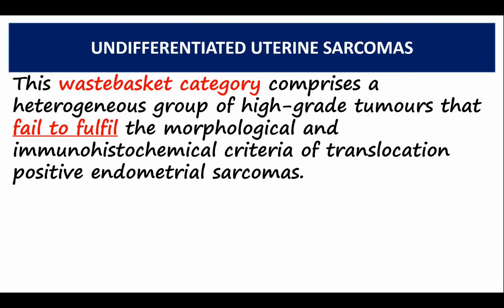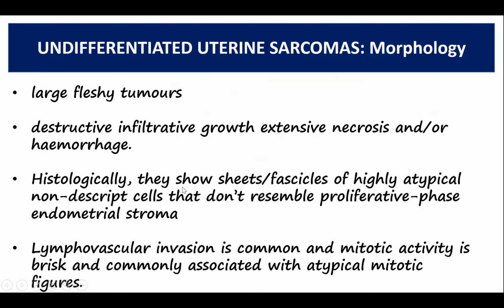The last category is undifferentiated uterine sarcomas. This is a wastebasket category that comprises a heterogeneous group of high-grade tumors that fail to fulfill the morphological and immunohistochemical criteria of translocation-positive endometrial stromal sarcomas. These tumors are large and fleshy with a destructive infiltrative growth, extensive necrosis and/or hemorrhage. Histologically, they show sheets or fascicles of highly atypical cells that don't resemble the proliferative phase endometrial stroma. They commonly show lymphovascular invasion and mitotic activity is brisk, and they're commonly associated with atypical mitotic figures.